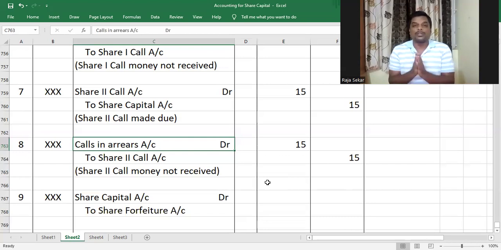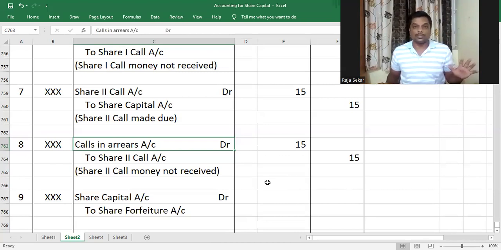So what am I doing? I'm taking whatever amount I made due and keeping it in calls in arrears to signify that this amount has been made due and has not been paid by the defaulting shareholder.